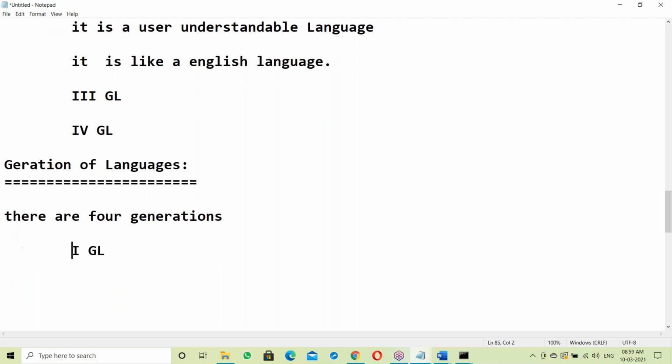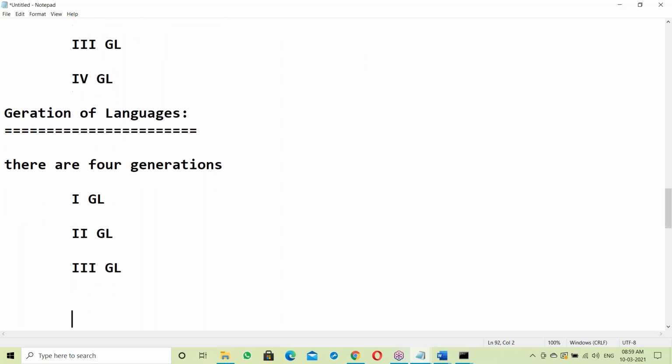There are four generations: first GL, second GL, third GL, and fourth GL. GL means generation of language.